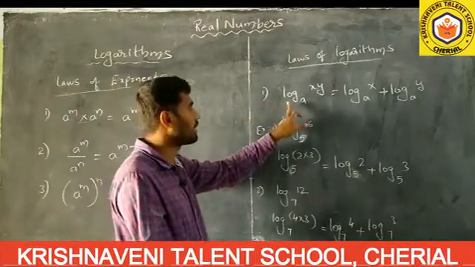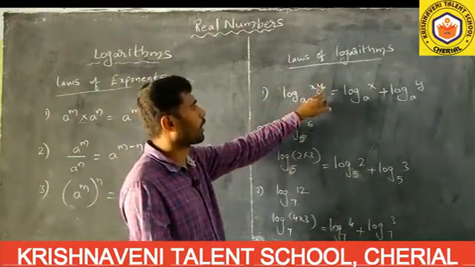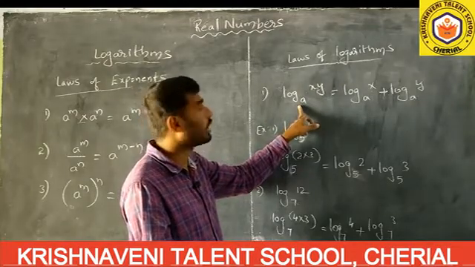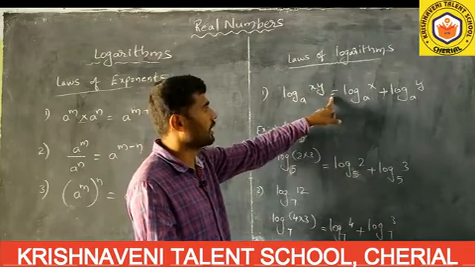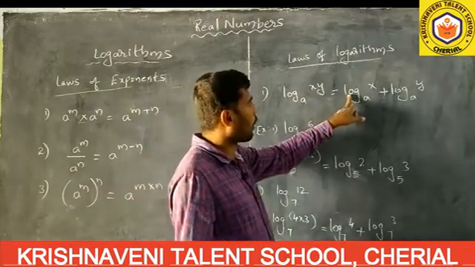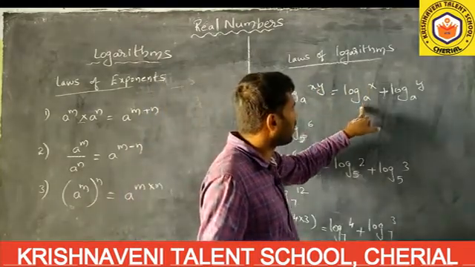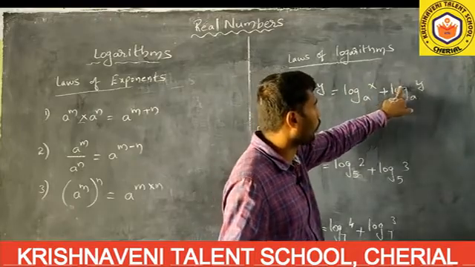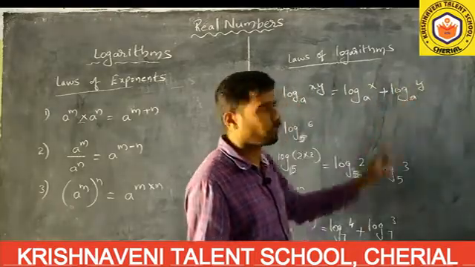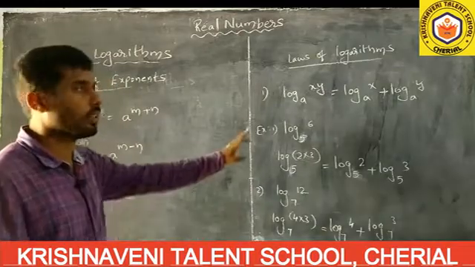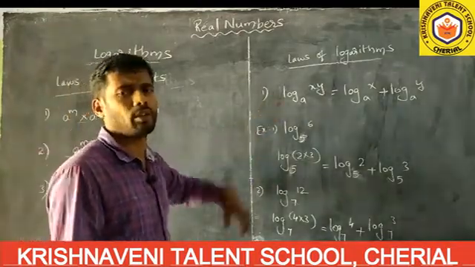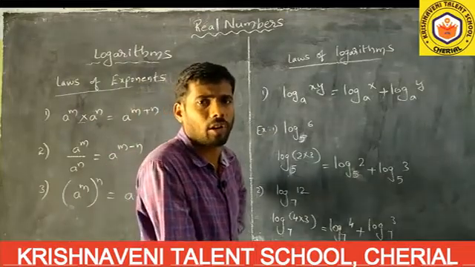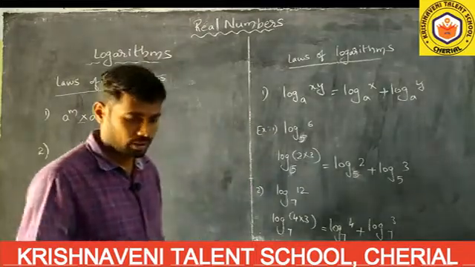How we have to read it: log xy to the base a is equal to log x to the base a plus log y to the base a. Like this you have to read it. This is the first law in laws of logarithms. What is that? Log xy to the base a equals log x to the base a plus log y to the base a. This is the first law.